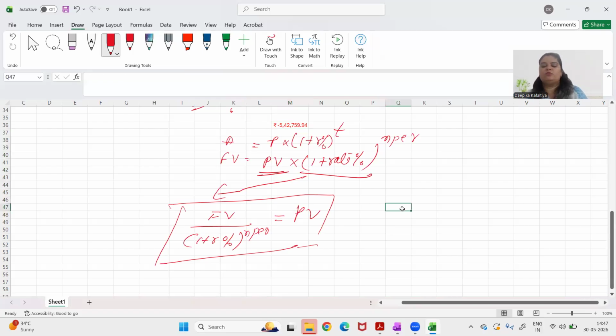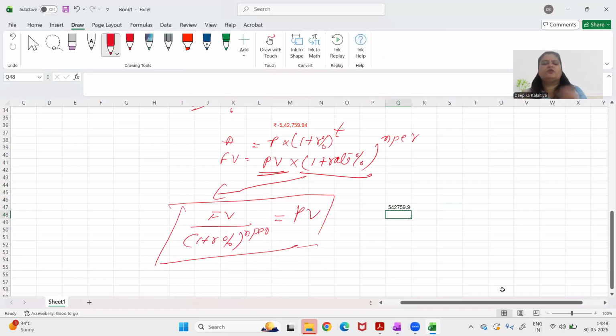So again, it is a formula. I'll start it with equal to. What is my future value? 10 lakh divided by bracket open 1 plus 13% raised to the power nper. Nper is how much? 5, right?